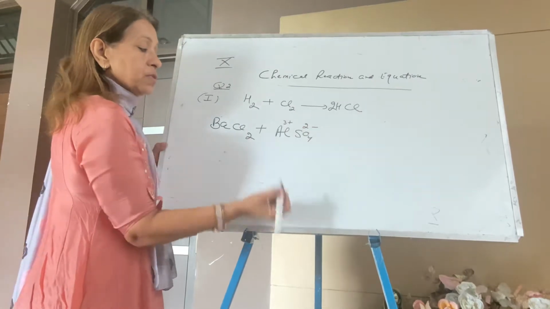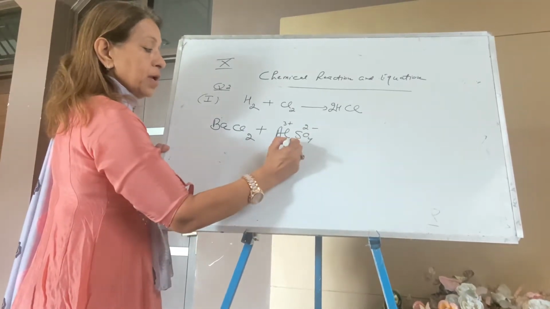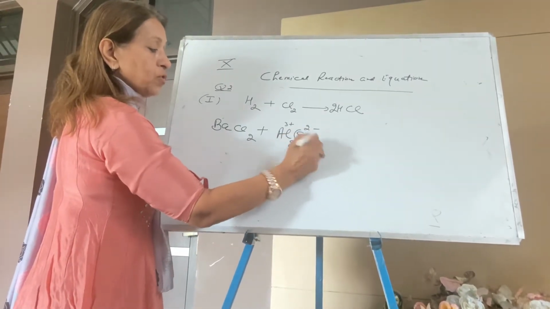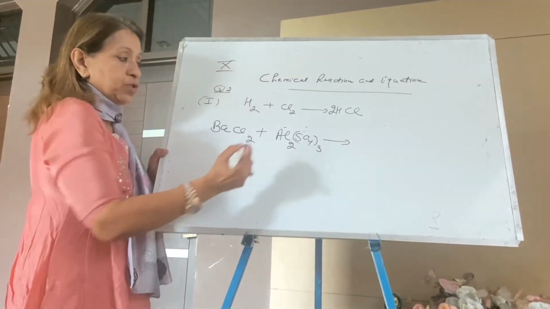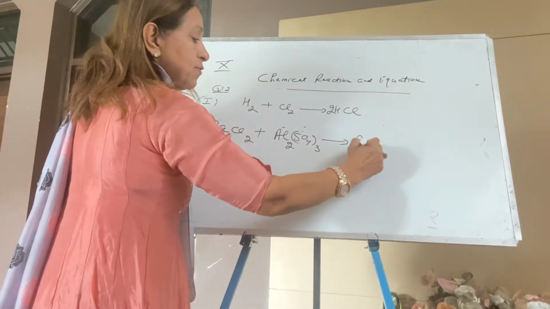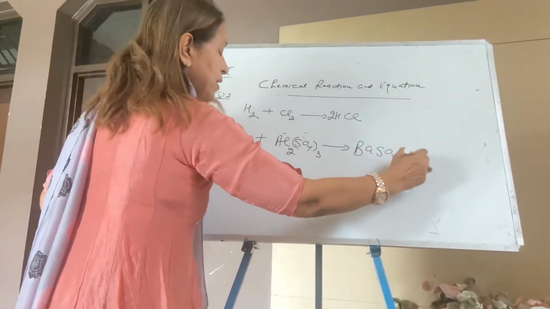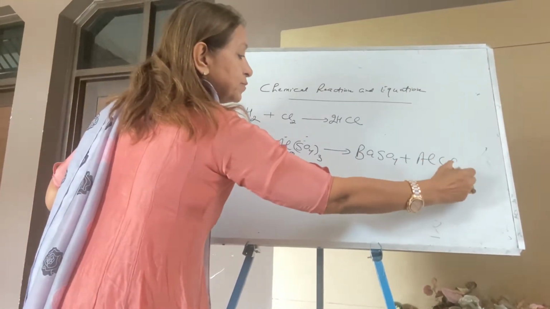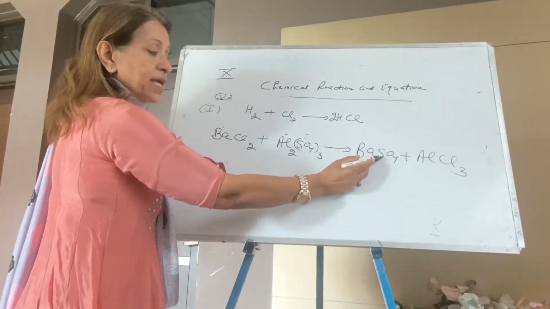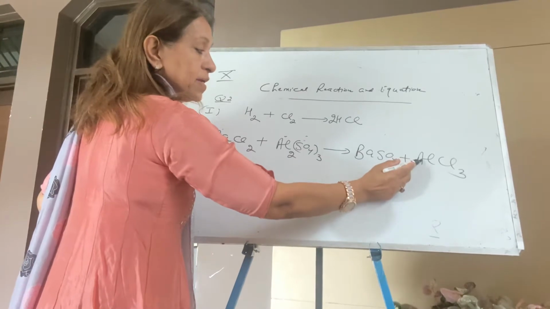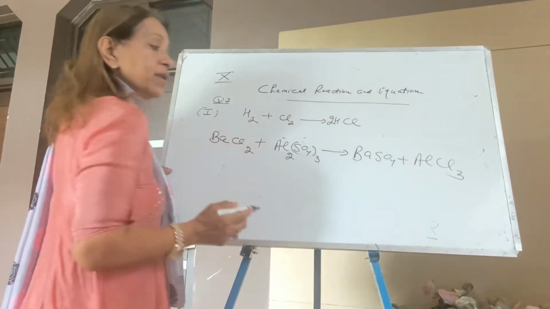So crisscross, the formula becomes Al2(SO4)3. It gives barium sulfate and aluminium chloride. Barium 2 plus, sulfate 2 minus, cancel. Aluminium 3 plus, chloride -1, crisscross.